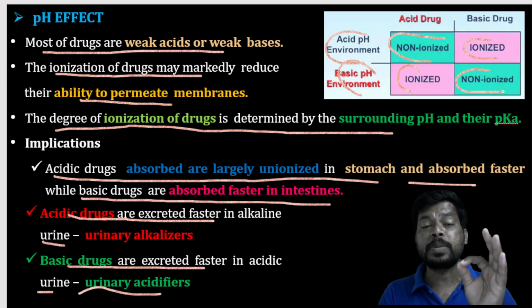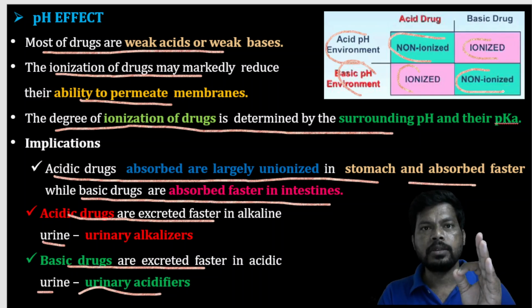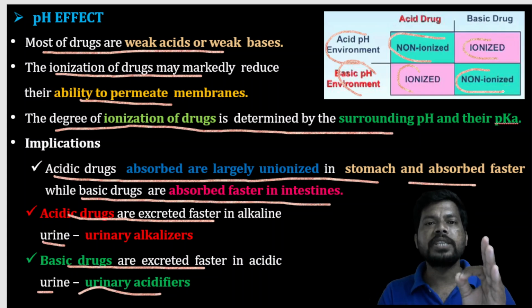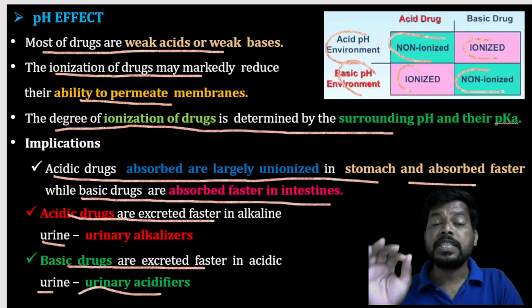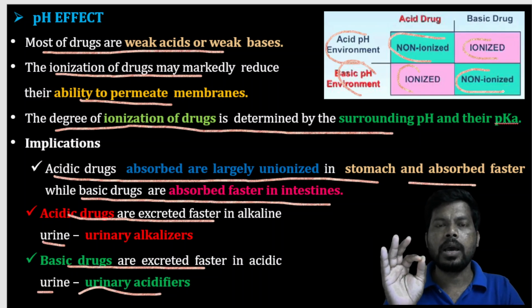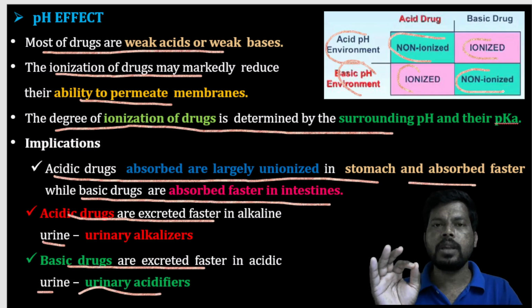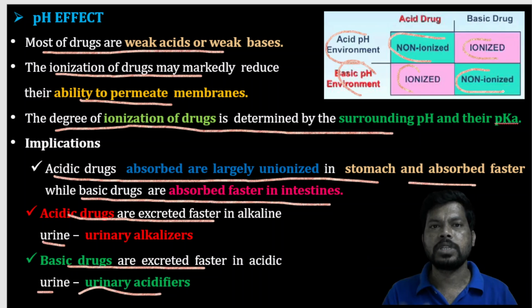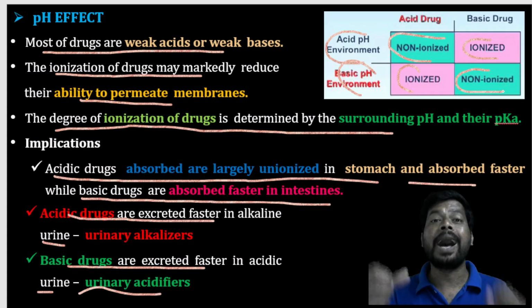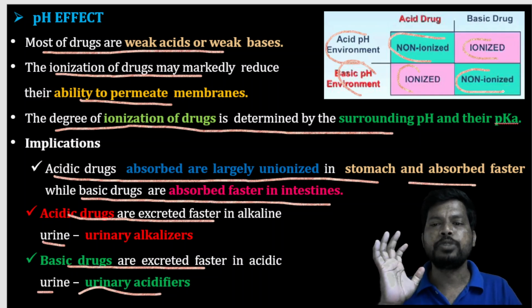So the acidic environment is present in the stomach. In the presence of a basic environment, acidic drugs are ionized, and in a basic environment, basic drugs are unionized, having good absorption. So the intestine has the basic environment, the stomach has the acid environment. Acidic drugs become unionized in the acid environment, and basic drugs are unionized in the basic environment, because same charges oppose, and opposite charges become ionized. Ionized molecules have poor absorption.